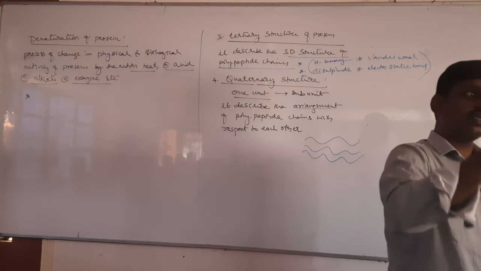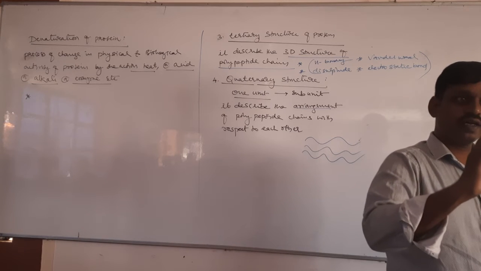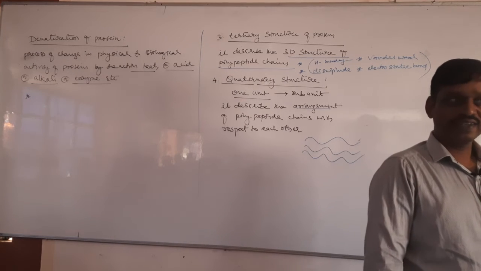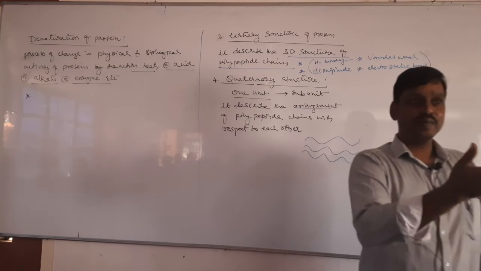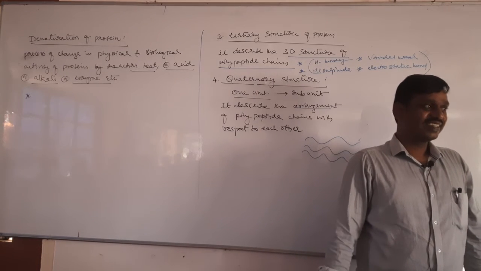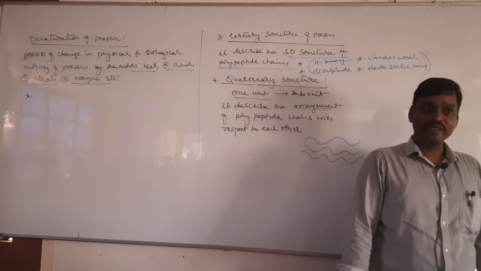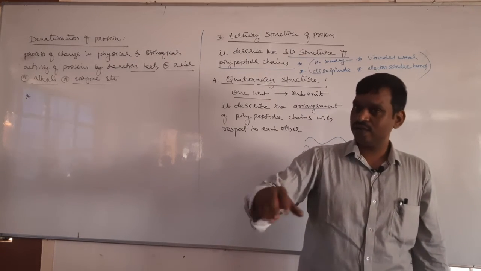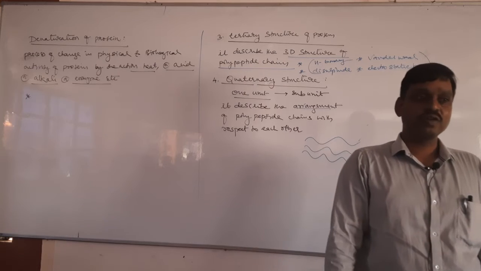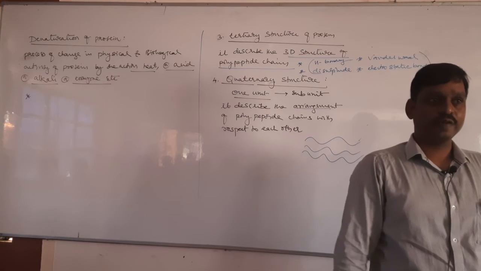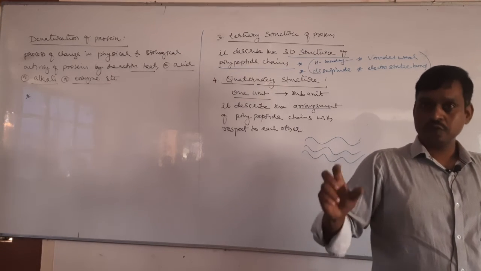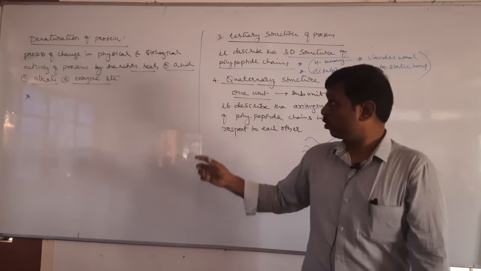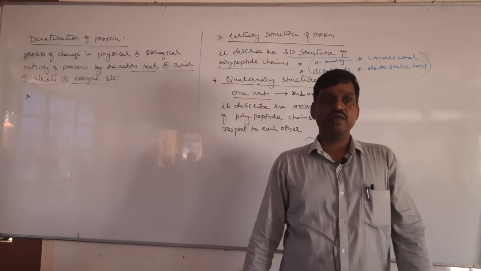An egg can be developed as a chick. Once it is boiled, can you get a chick? You get an omelette. So once an egg is boiled, it cannot be developed as a chick. It loses its biological activity. So usually denaturated protein loses biological activity.